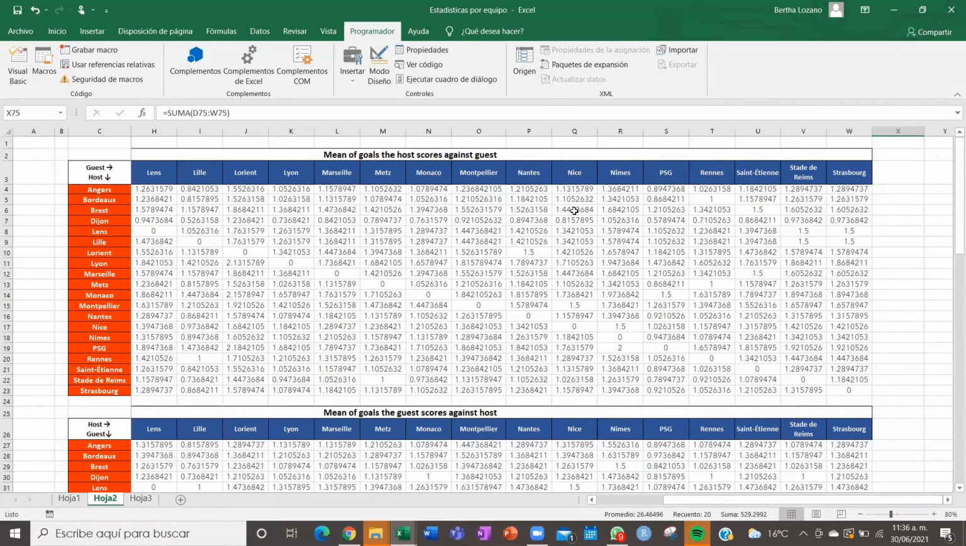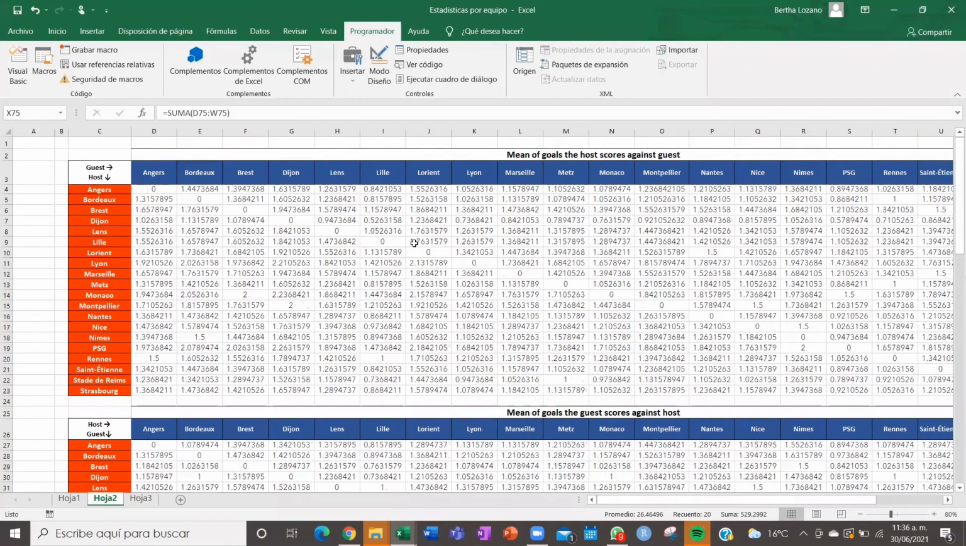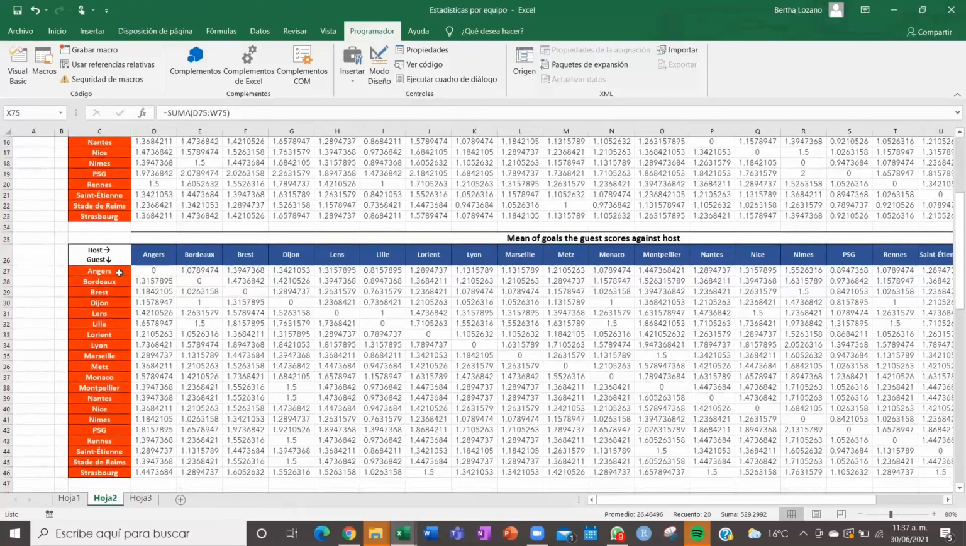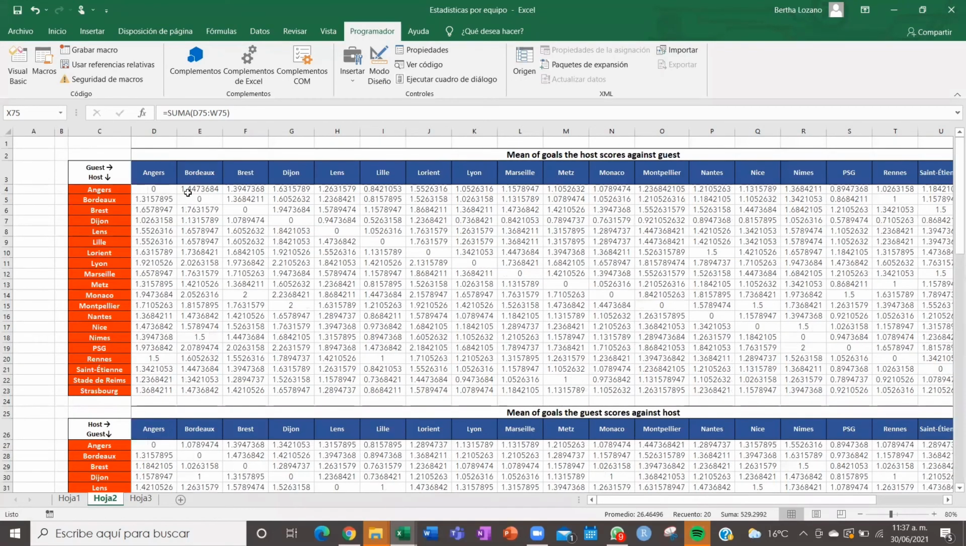So the first thing we need is the lambdas, no? The mean of goals that the host scores against the guest. Imagining this one is the host and these ones are the guest, how many goals would this team score against this one? And these are the results. And if this one was the guest and this one is the host, how many goals on average did it score? So for this, we'd use a function called hosts, and for this one, a function called guests. This is what those functions have.